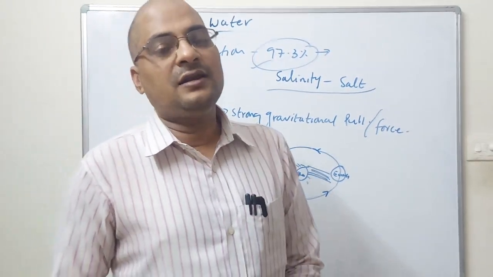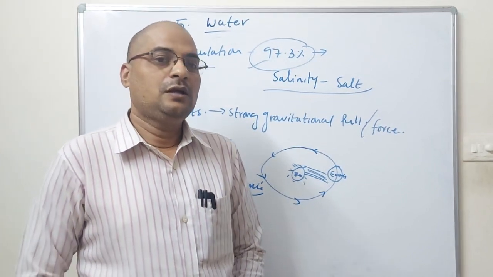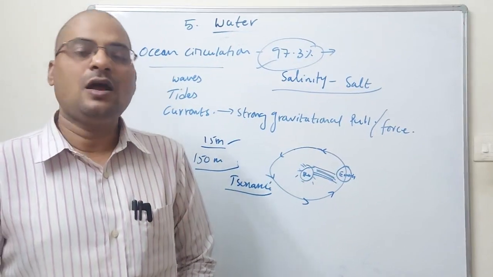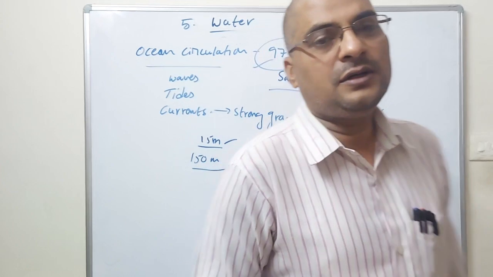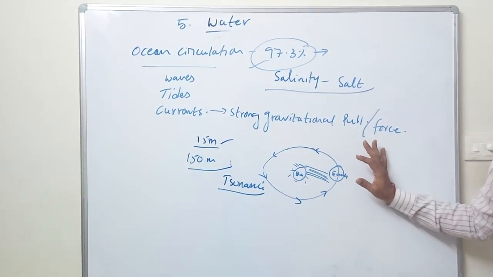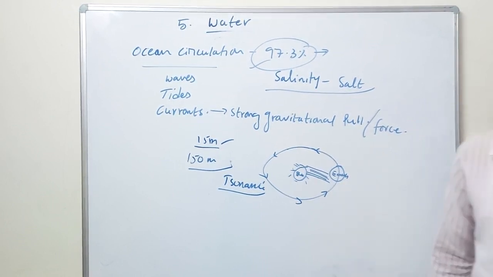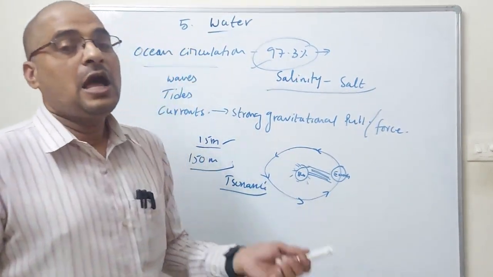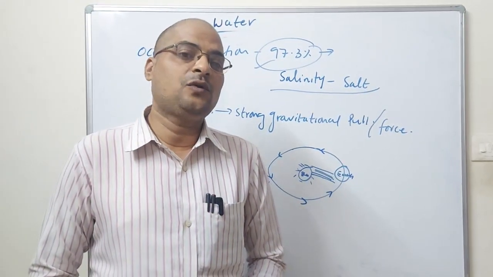In oceanic bodies, warm and cold currents also happen. That means sometimes it is cooler, sometimes it is hotter also. According to this lesson, we learn some important concepts: how waves occur, what tides and tsunami are, what the reason for a tsunami is, and what the advantages of water are. What are the advantages of water?